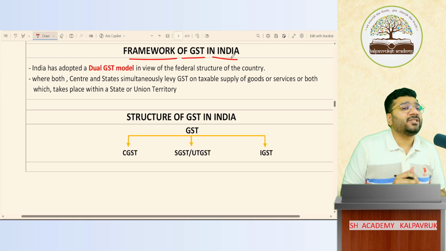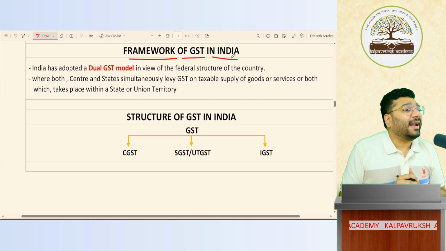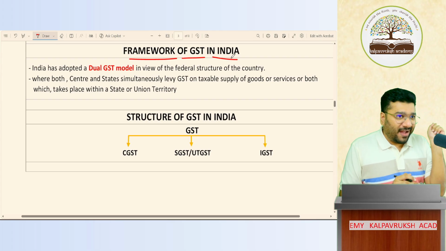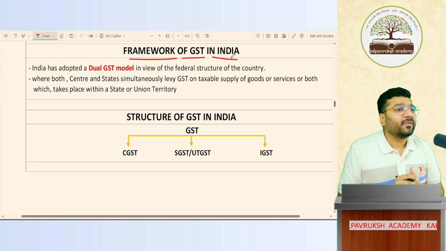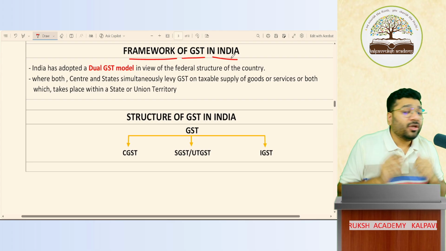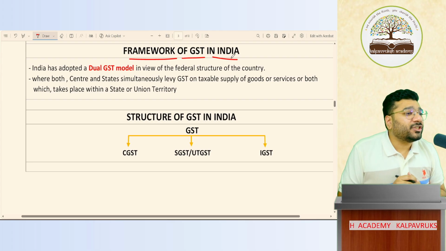In Dubai, GST is not there. In Dubai, what are they charging? VAT. What we used to do earlier, VAT, that Dubai is charging now. So sooner or later, VAT will get converted to GST. So each country has got their own taxation system.